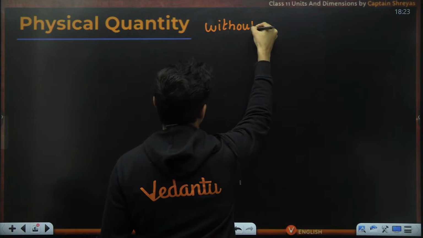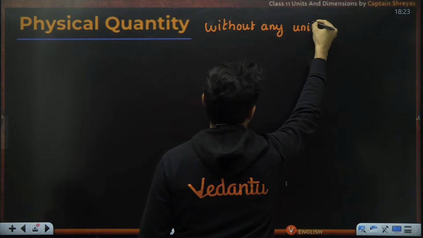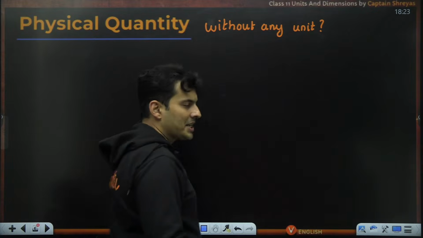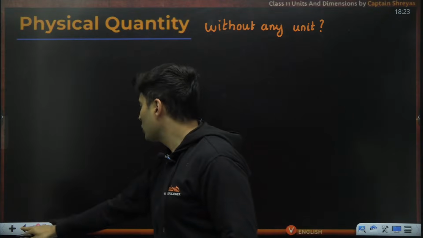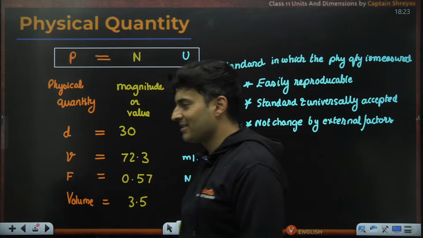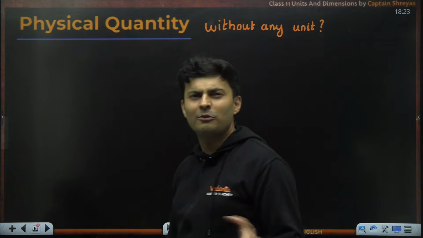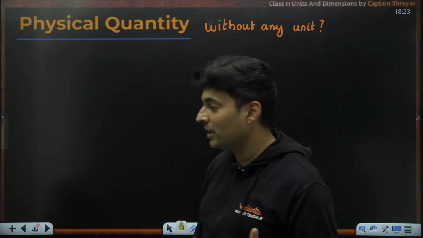Without any kind of unit. I think there are. Think about it. There are physical quantities without any kind of unit associated with them. You might have heard about certain physical quantities. Anybody remembers anything vaguely in your mind? Maybe in your 10th standard, there was a chapter called optics.